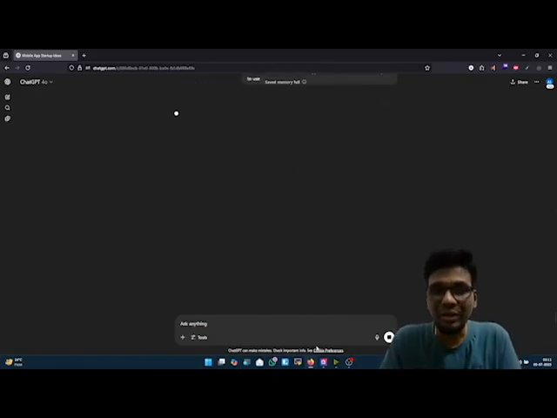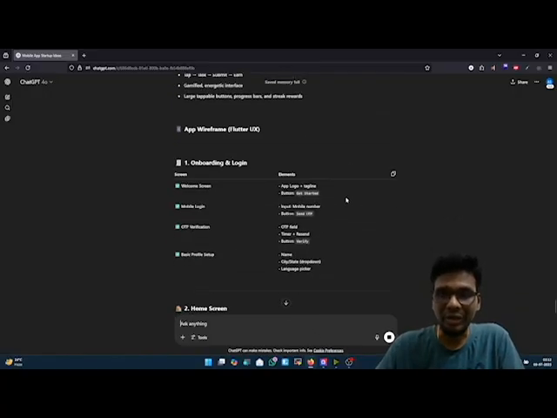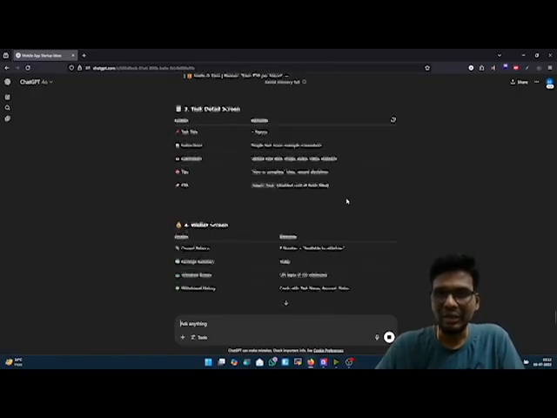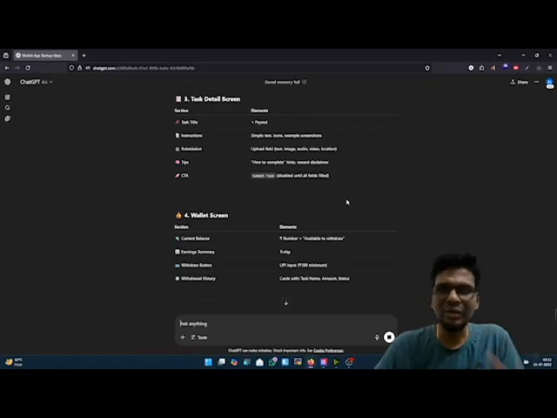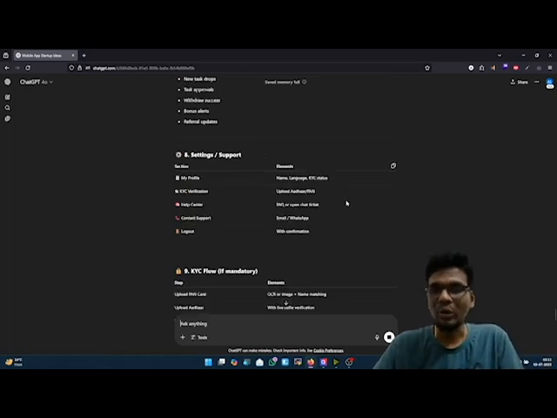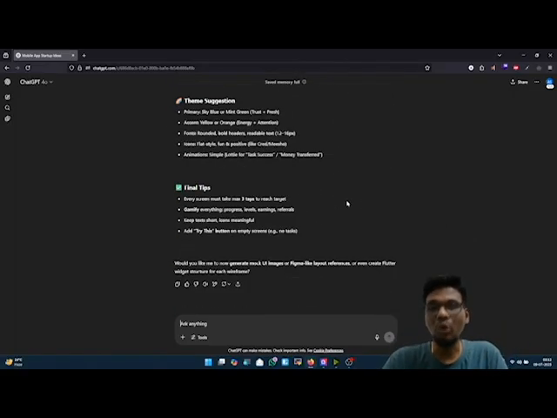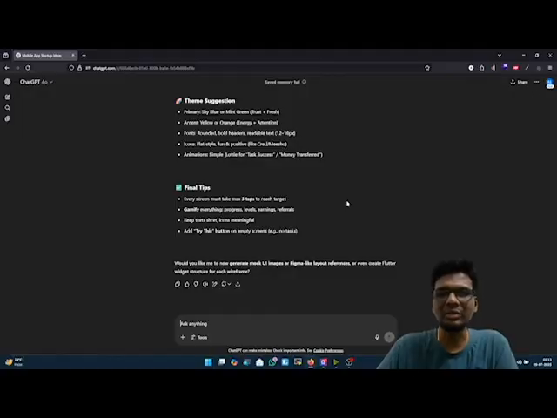However, over here I'm going to ask for user experience. I did not explain how it needs to look graphically. So over here you can find that it has given each and every piece of information about how your application needs to be on each of the screens. Based on that, you can go ahead with whatever screens you want. You can use Figma or Lunacy if you want, but over here I am assuming you are a newbie, so I am going to show you how you can implement each and everything just using ChatGPT.